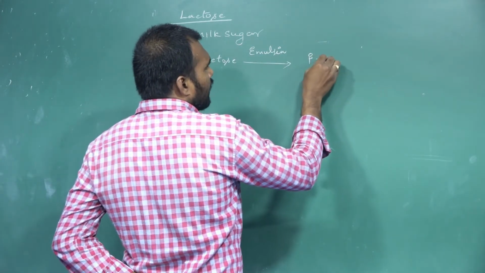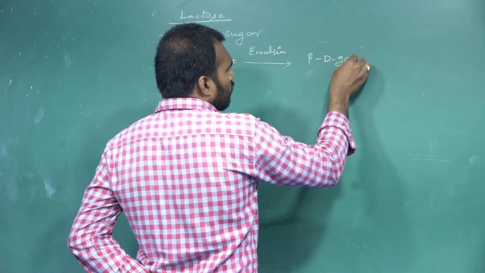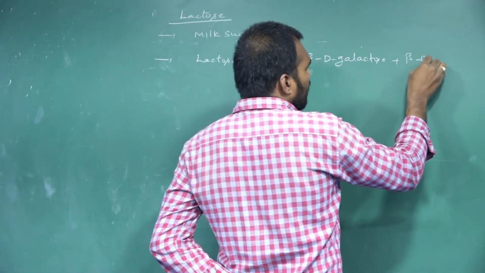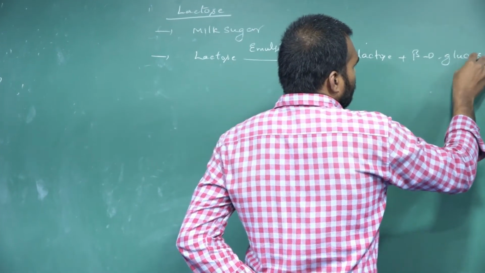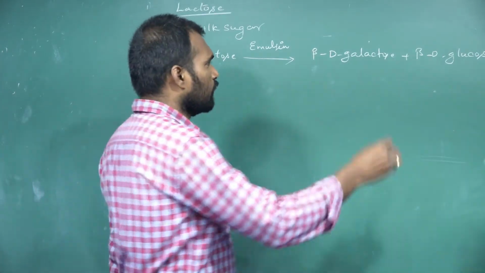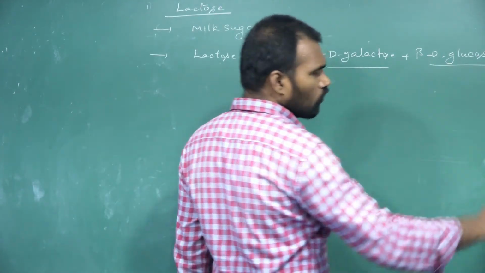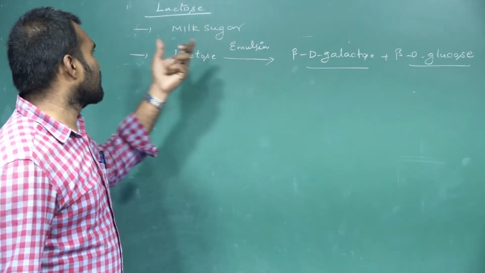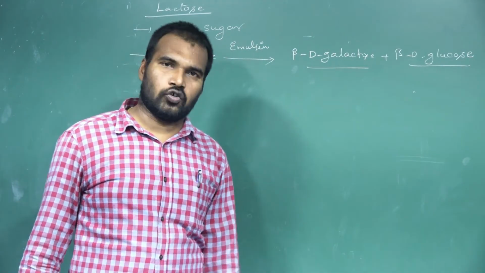We get beta D galactose and beta D glucose. So galactose and glucose are the monomers or monosaccharides of the disaccharide lactose.